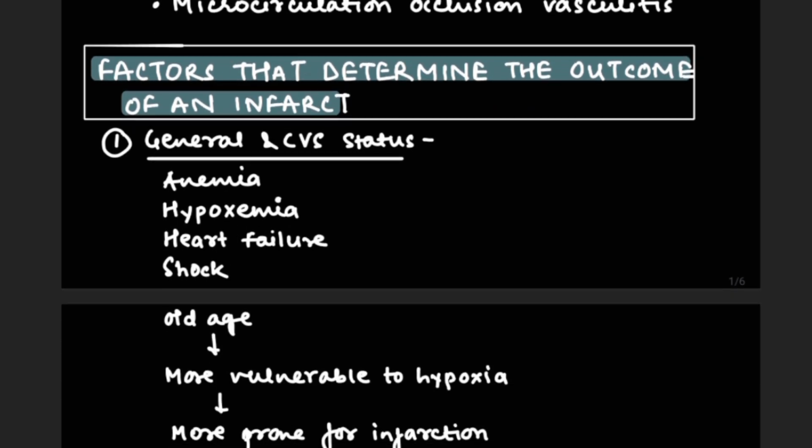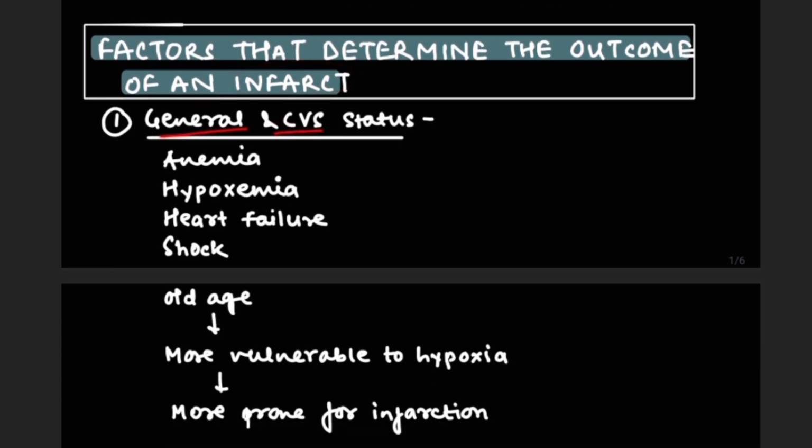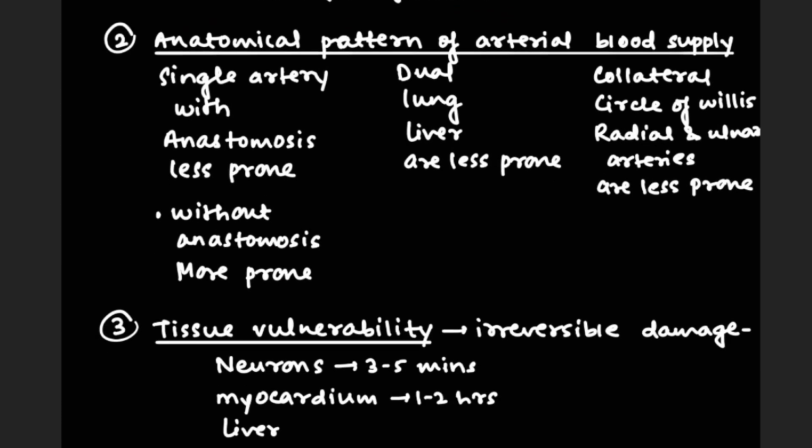Now we are going to see the factors which determine the outcome of an infarct. General and systemic status includes anemia, hypoxemia, heart failure, shock and old age. In old age people are more vulnerable to hypoxia, which means decreased oxygen level, and they are more prone to infarction. Then the anatomical pattern of arterial blood supply. A single artery with anastomosis is the lowest prone. Dual supply, like lung and liver, is less prone, as well as collaterals like the circle of Willis, radial and ulnar artery. Without anastomosis, these are more prone. So these are some anatomical patterns.